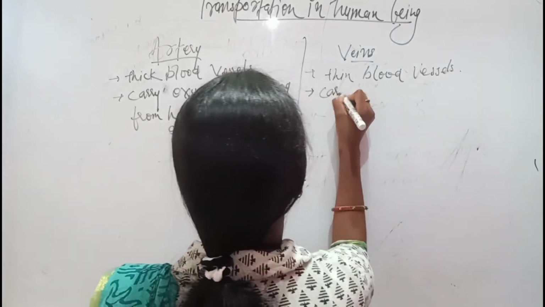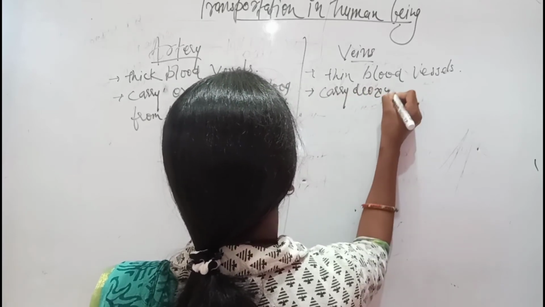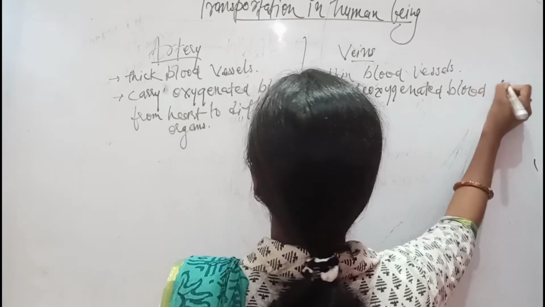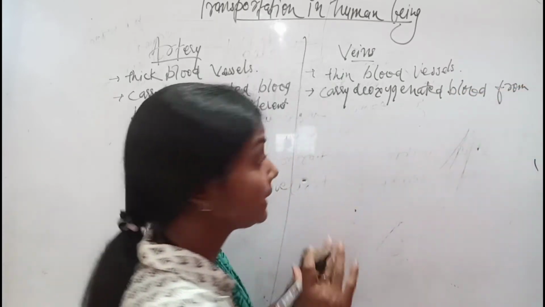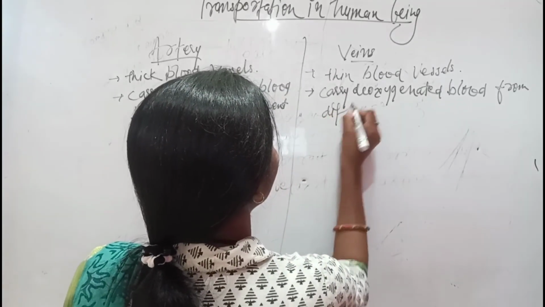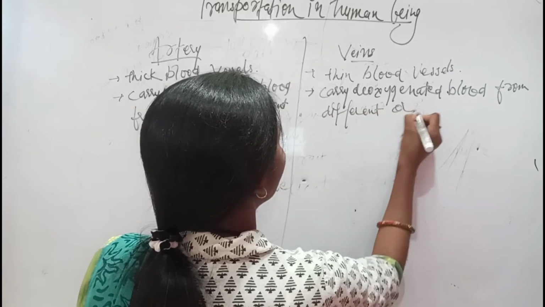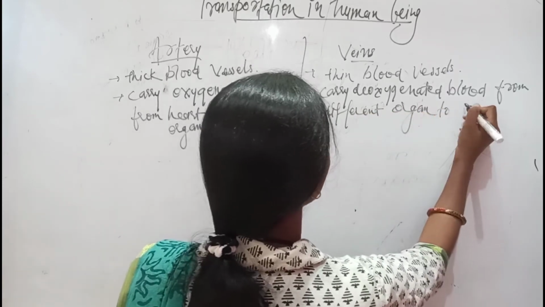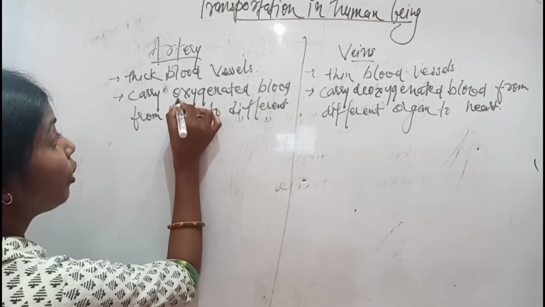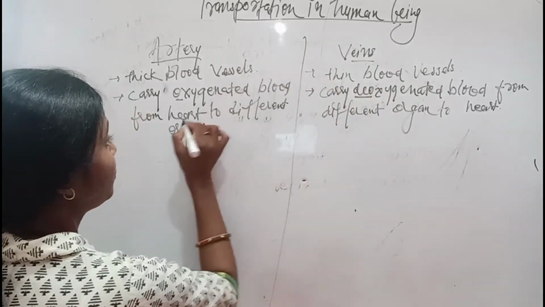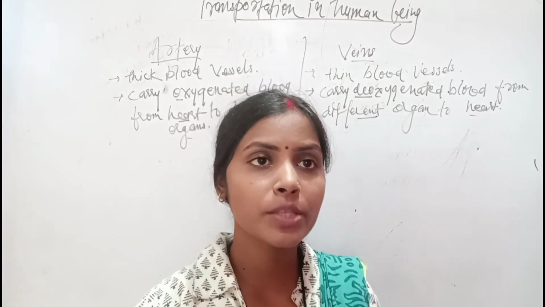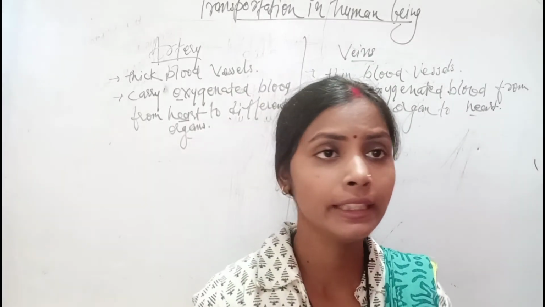Veins carry deoxygenated blood from the different organs to the heart. It is just the opposite. So this is the difference between the artery and the vein.